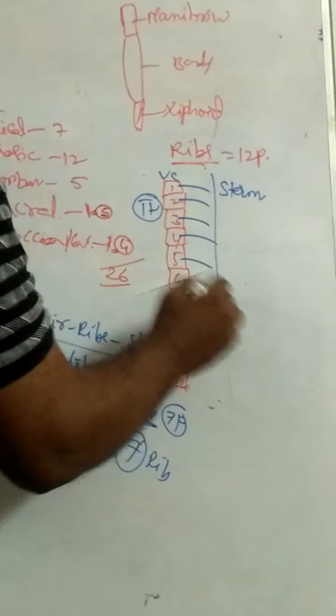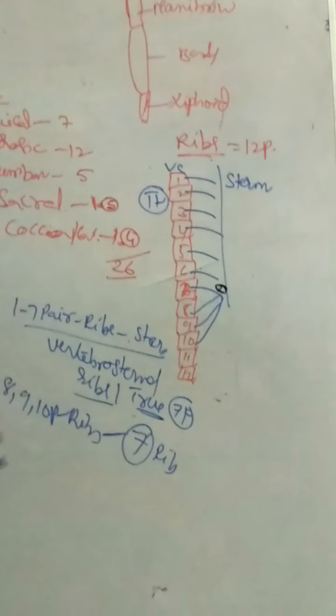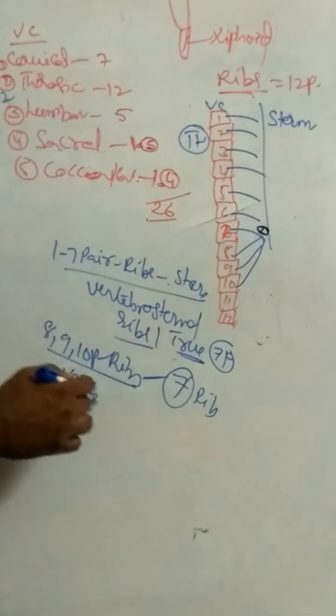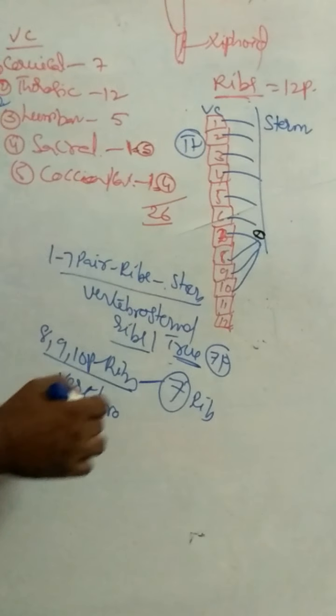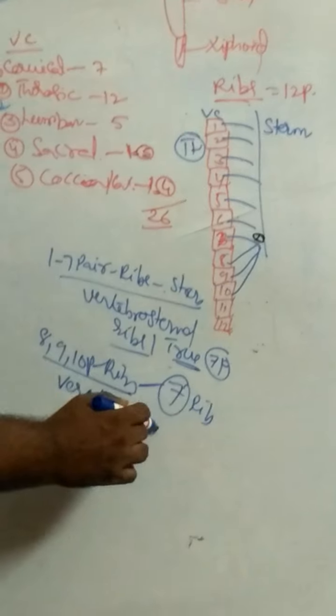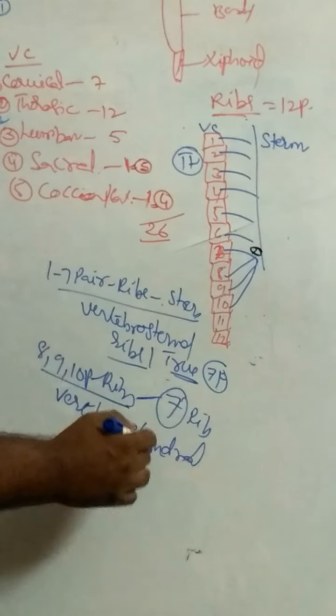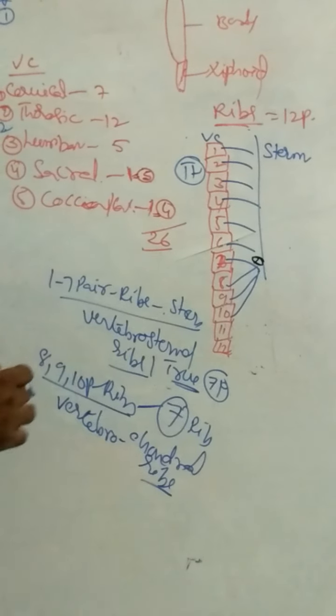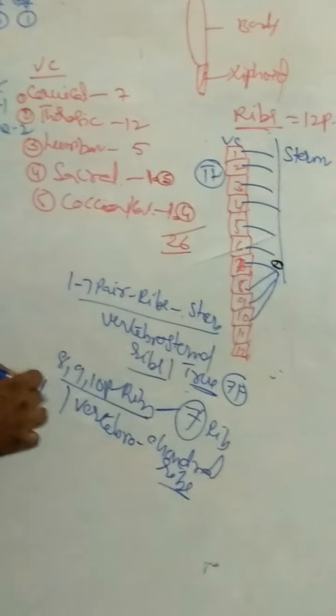Hence they are called vertebrochondral ribs. There are also false ribs.